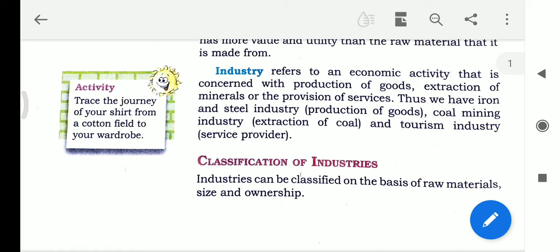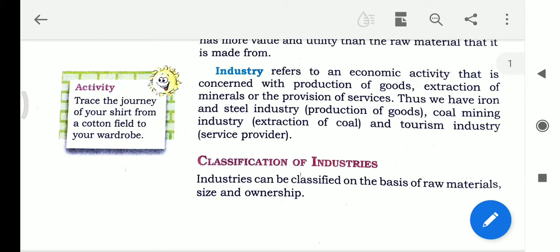So these are extracted in some ways to get the original thing. This is the process of extraction, and then the provision of services. These industries provide for the people, for the society, like the tourism industry, which is a service provider.